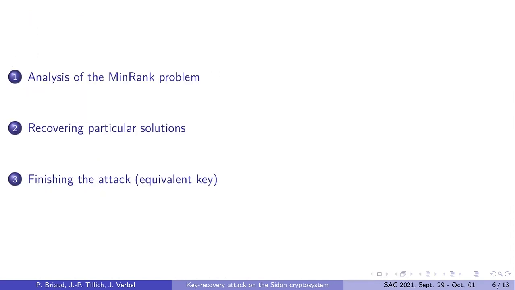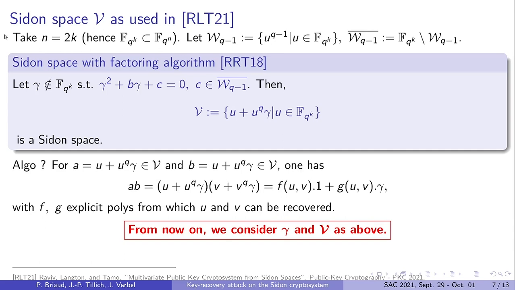So the structure of my presentation is as follows. First, I will focus on explaining why the construction of V which is used in the scheme makes the MinRank instance weak in some sense. This construction relies on an even value of n, and k is equal to n over 2. This means that F_{q^k} is a subfield of F_{q^n}.